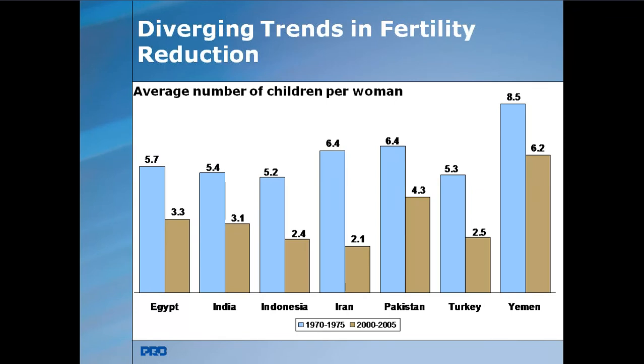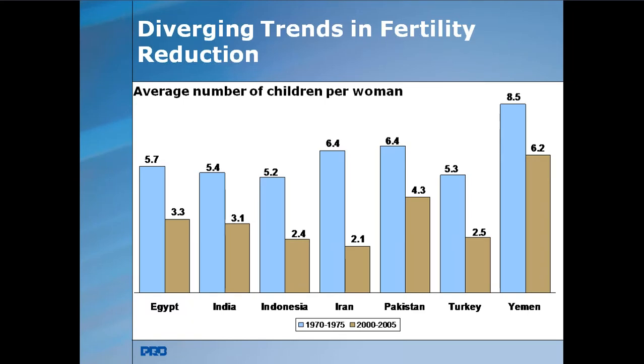The growth population. So, the average number of children per woman. If you observe, in 1970 to 1975, and 2000 to 2005. In 1970, in Egypt, the average number of children per woman is 5.7, whereas in 2000 to 2005, it was 3.3.